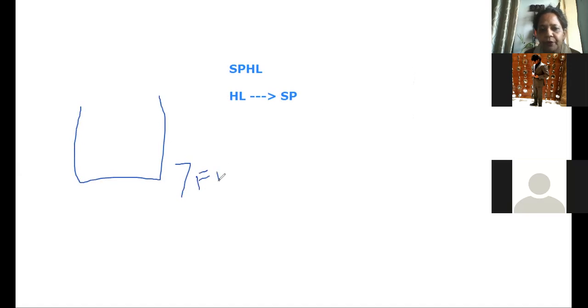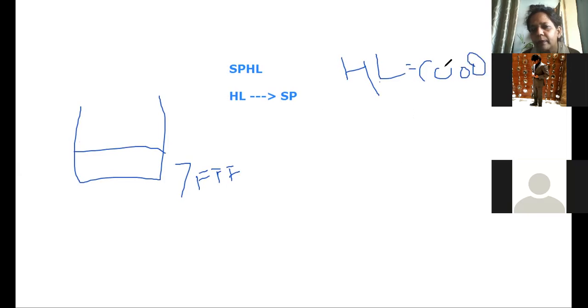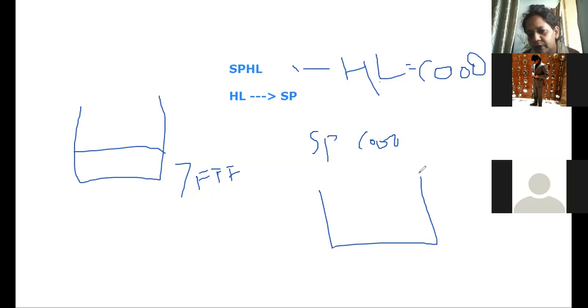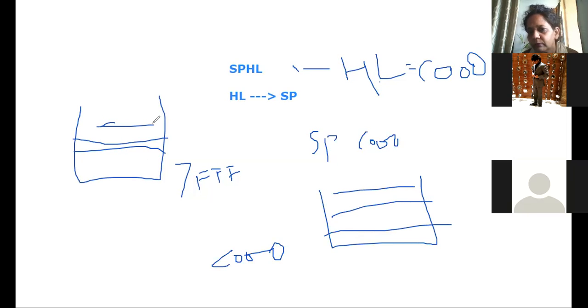7FFF. Suppose the stack pointer is pointing right here. Now if I say HL has 7000, or for example C1000, I will take another value, C1000, correct? And now if I say SPHL, SP will now be C1000. So now the new stack pointer will be at this particular position, C1000. Now if you say push H or push whatever value, it will be pushed on this, not on this. Got it? This is your SPHL.